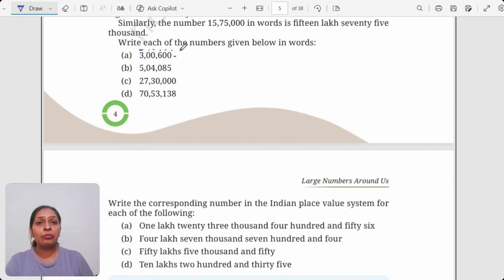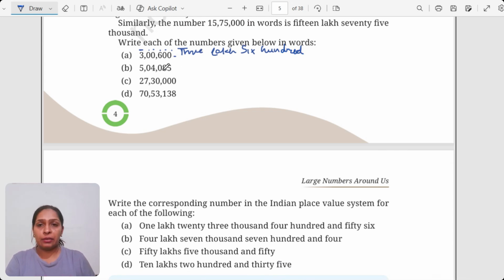So the name would be 3 lakh. Since the thousands column is 0, we will not mention anything. It's simply going to be 3 lakh, and then we have 600. So the name of the first number is 3 lakh 600.